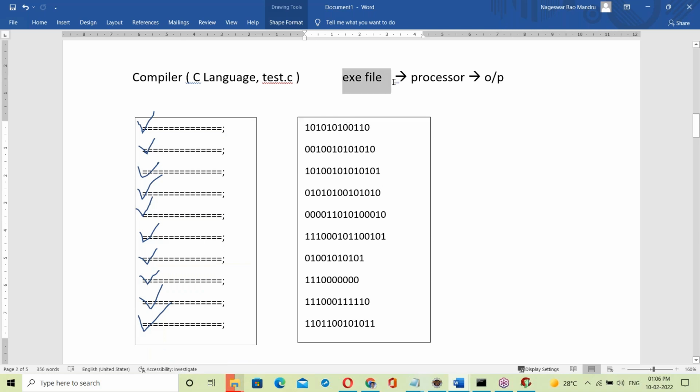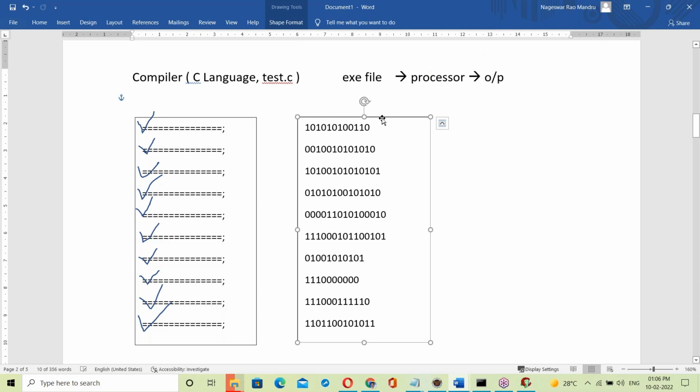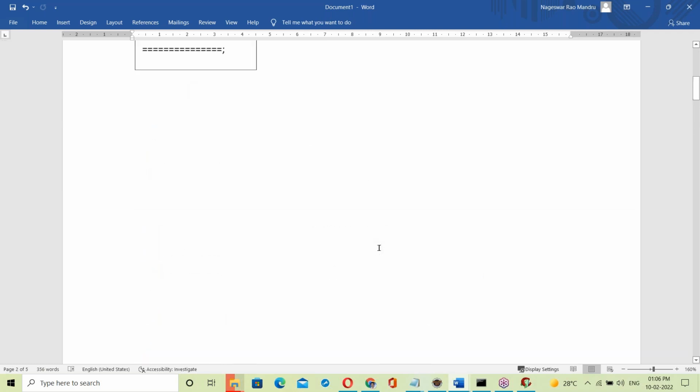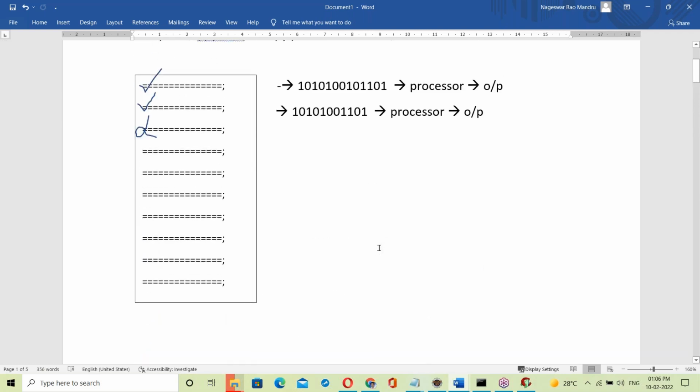Java won't generate that exe. It won't generate another file. This whole code being written to one exe file and then finally executed, it won't happen like this. In Java, what happens at runtime? What happens is line by line execution.